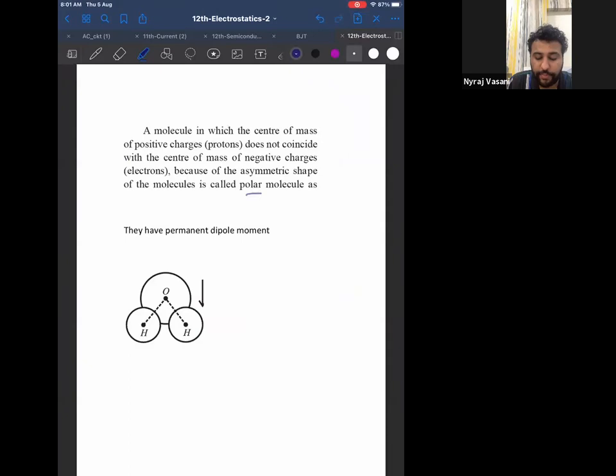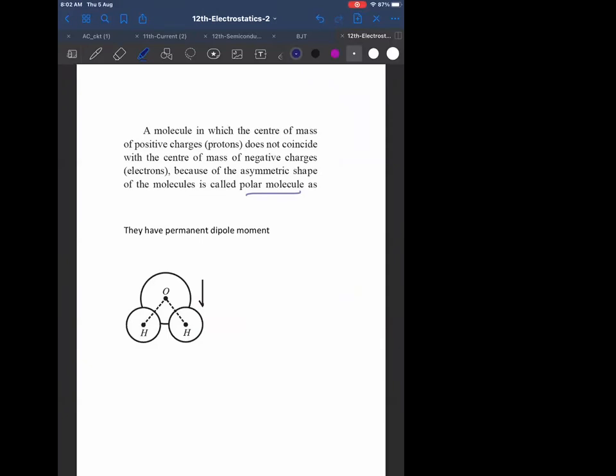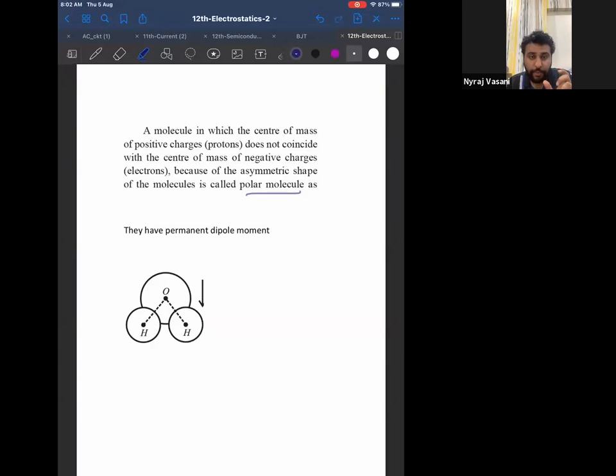We'll first do what is a polar molecule. Now remember one thing. Polar means an angle. In chemistry also we have this, and non-polar means non-angle. What is polar? Angle. And what is non-polar? Non-angle. It is not the literal meaning; I'm telling you how to remember. Remember polar as the word angle, meaning there is an angle formed.